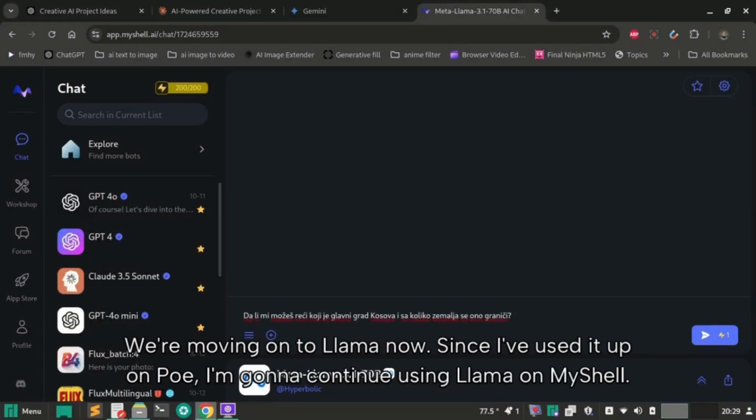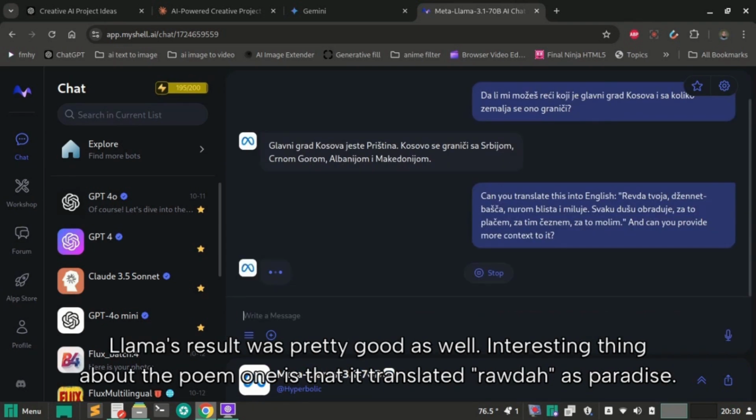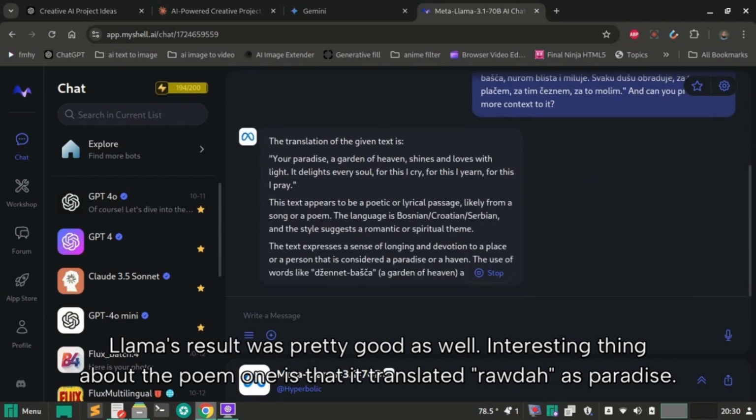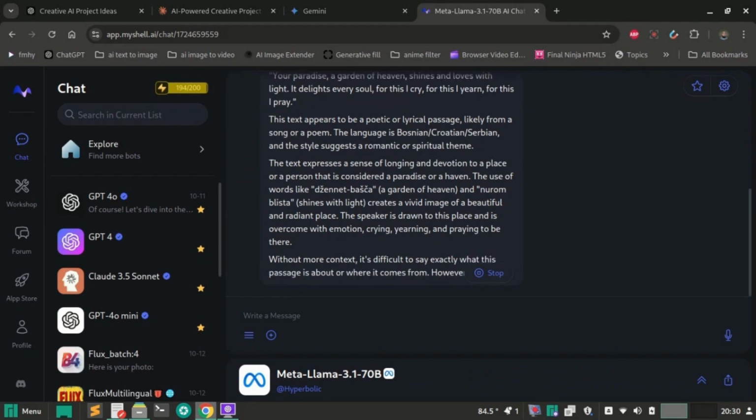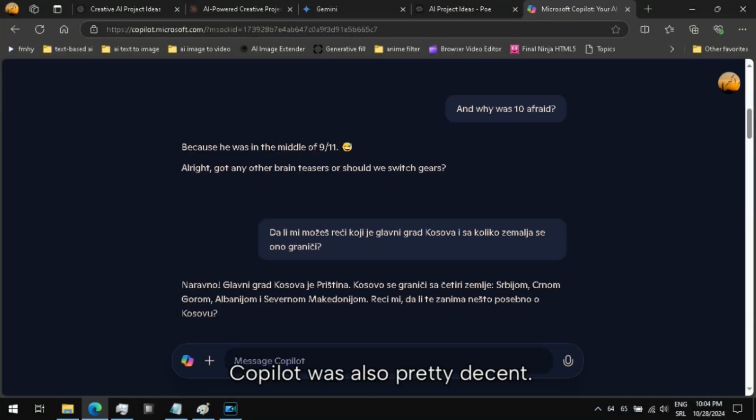We're moving on to Llama now. Since I've used it up on Poe, I'm gonna continue using Llama on my shell. Llama's result was pretty good as well. Interesting thing about the poem one is that it translated Rauda as paradise. Copilot was also pretty decent.